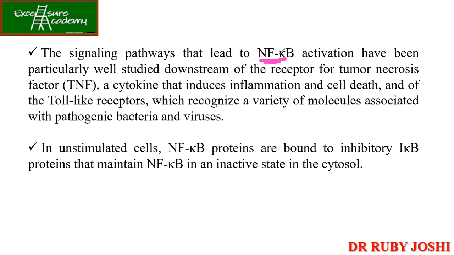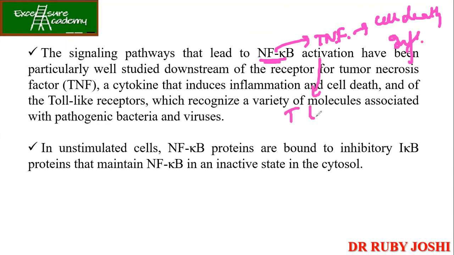Whenever it is associated with TNF. Okay? What is TNF? Tumor necrosis factor. It's actually a kind of cytokine. Now, it is involved either in the case of cell death or inflammation. It is also involved wherever we are talking about the toll-like receptors, the TLRs. Where do we study TLRs? Whenever we are talking about pathogenic bacteria or viruses.